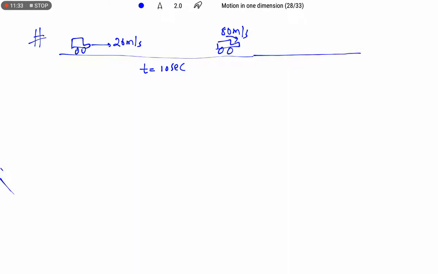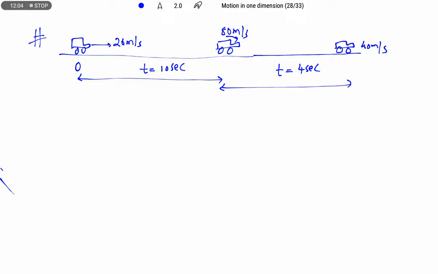Due to application of the brakes, the speed of the car reduces to 40 meter per second. The time interval is, suppose, 4 seconds. Right, in this case they are asking: from 0 to 10 seconds find its acceleration, from 10 to 14 seconds find its acceleration.